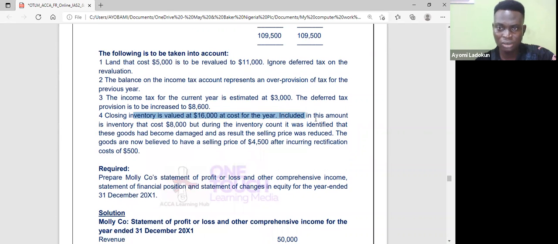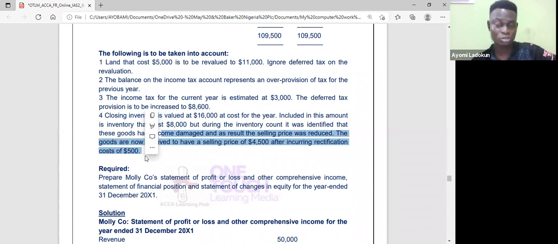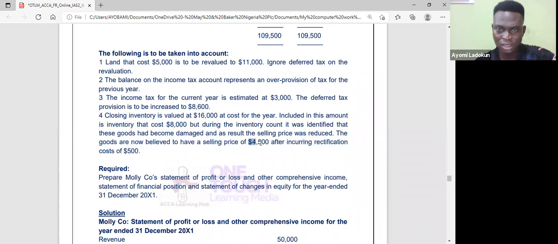The closing inventory is valued at 16 at cost for the year. Included in this amount is inventory at a cost of 8,000. But during the inventory count, it was identified that these goods had become damaged, and as a result the selling price reduced. So the goods are now believed to have a selling price of 4,500 after incurring a rectification cost of 500. Remember, we've done inventory, IAS 2, which should be measured at the lower of cost and net realizable value. If you net it, I have 4,000 net realizable value, so it has to be recognized at 4,000.